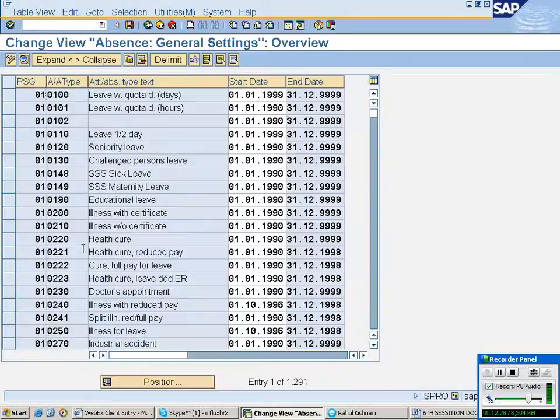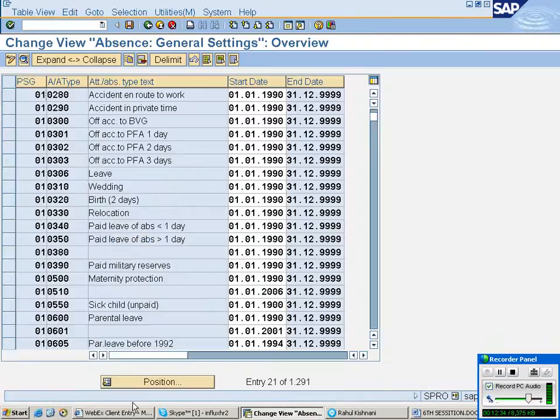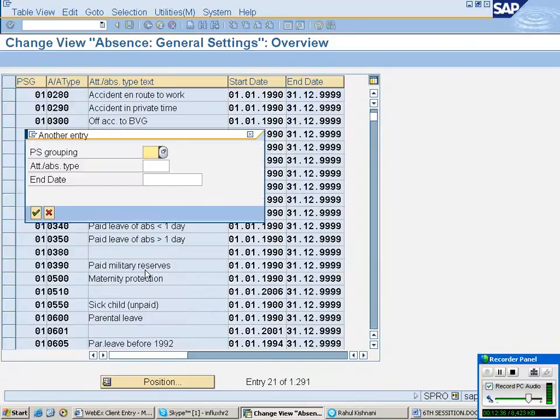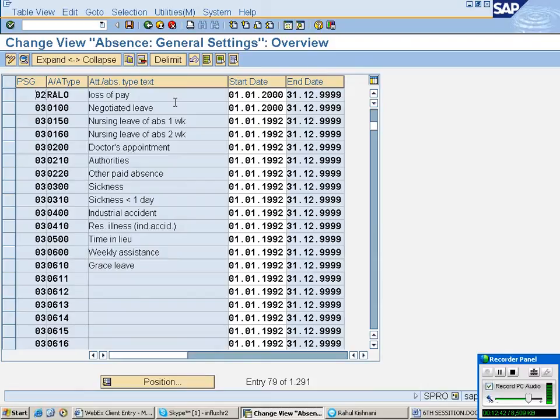Here, click on here, then choose and select your absence type. How do we get it? By using the scroll bar, or click on position, enter your absence type 02 RALO. Press enter. It will come at top of the screen. Select it. Click on detail.